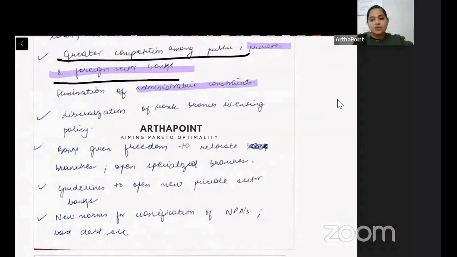Elimination of administrative constraint, ye to humein pata hi hai. There was a system of, you know, all these people taking bribe, no one working. We wanted to eliminate that. वो पूरा administrative system को better करना, that is what we wanted to focus on.